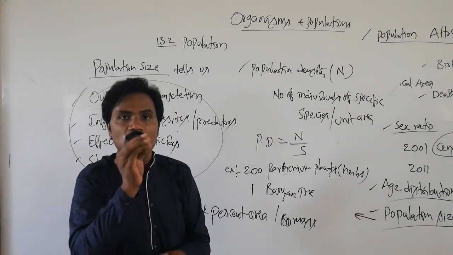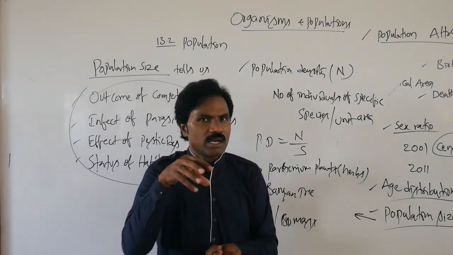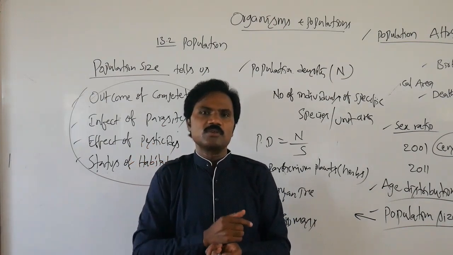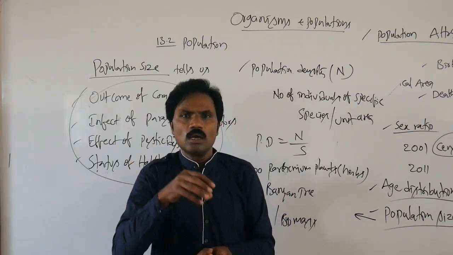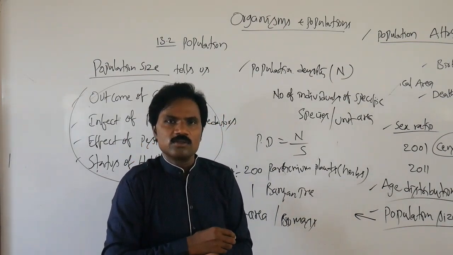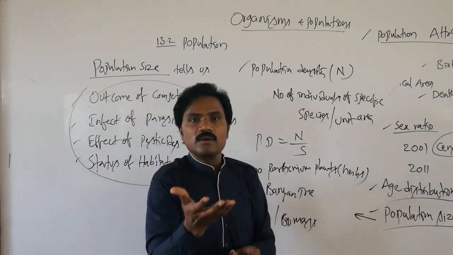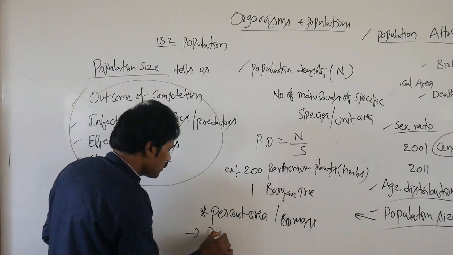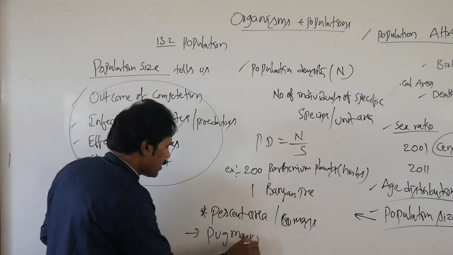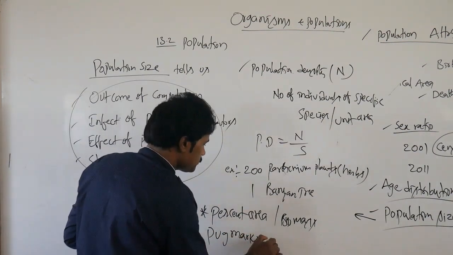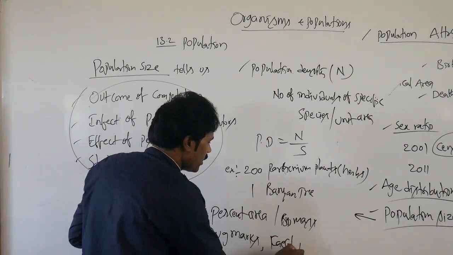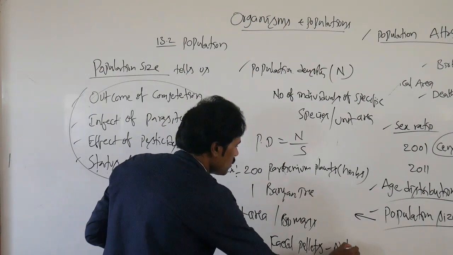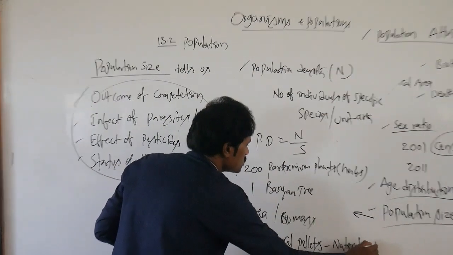For example, to find the total number of wild organisms like tigers, they use pug marks as well as fecal pellets in national parks.